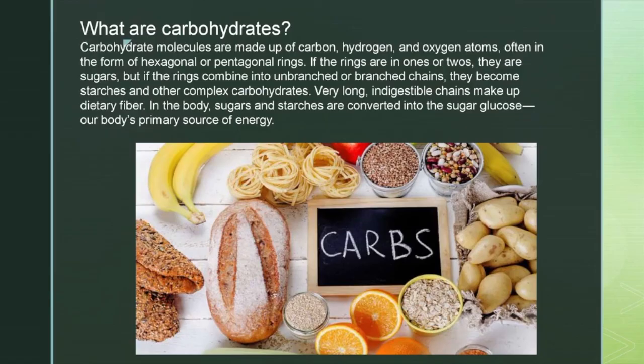Carbohydrate molecules are made up of carbon, hydrogen, and oxygen atoms, often in the form of hexagonal or pentagonal rings. If the rings are in ones or twos, they are sugars, but if the rings combine into a branch-on-branch chain, they become starches and other complex carbohydrates. Very long indigestible chains make up dietary fiber. In the body, sugars and starches are converted into the sugar glucose, our body's primary source of energy.